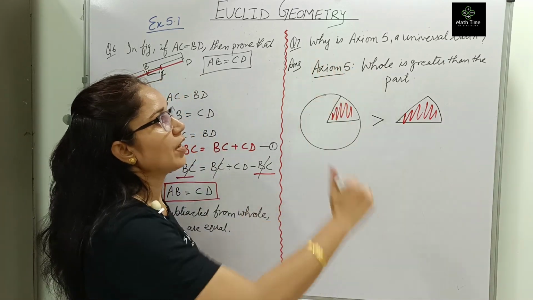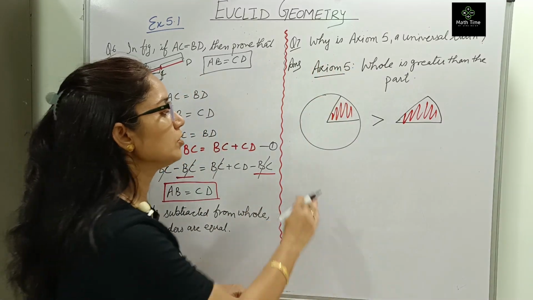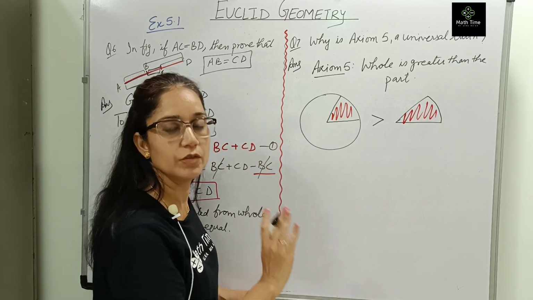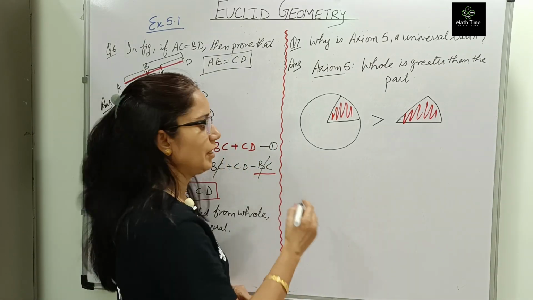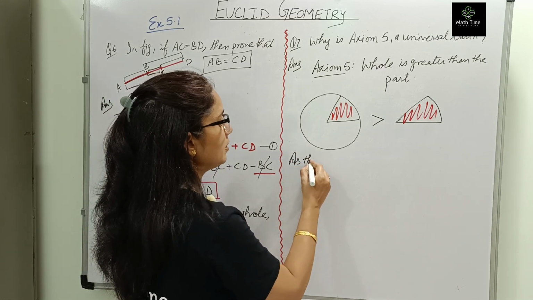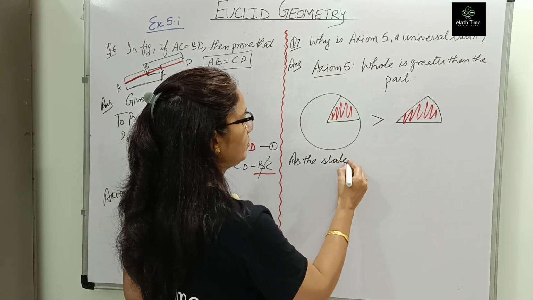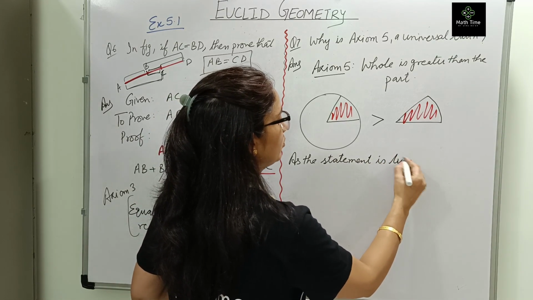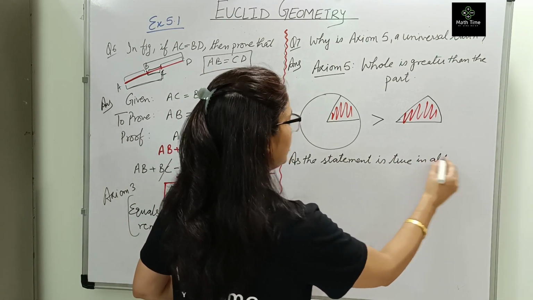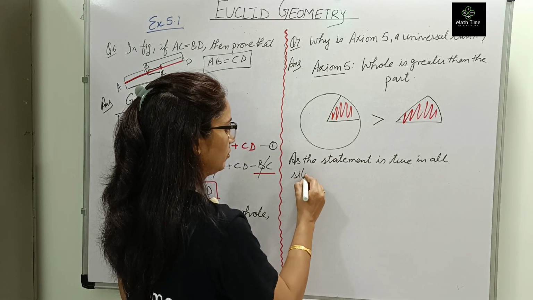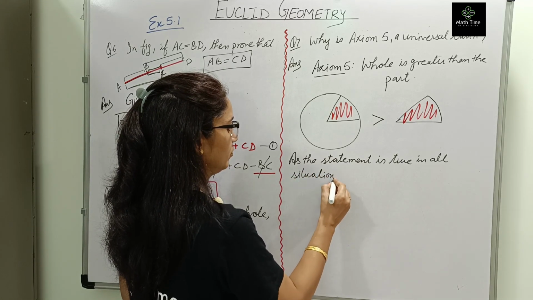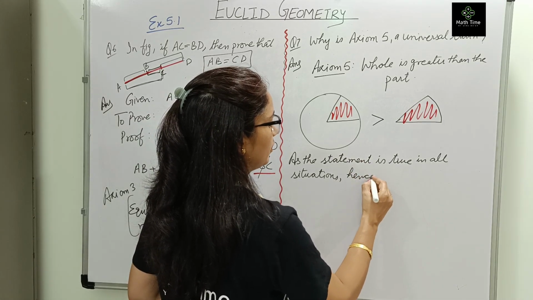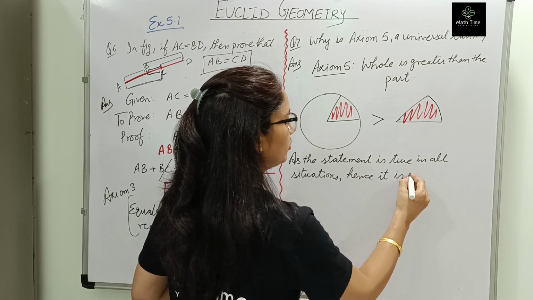Now you can see easily that the whole is greater than the part. So why is axiom 5 a universal truth? Because it is applicable in all situations. That is why it is a universal truth. So the final answer: as the statement is true in all situations, hence it is a universal truth.